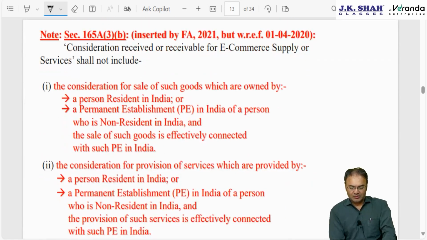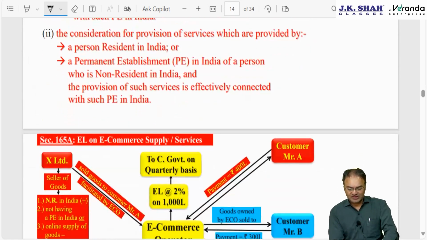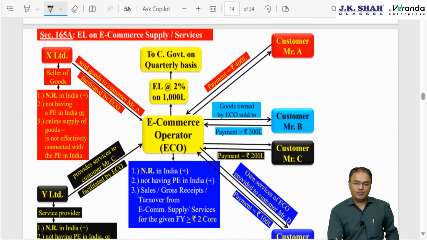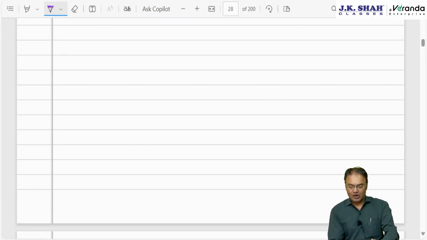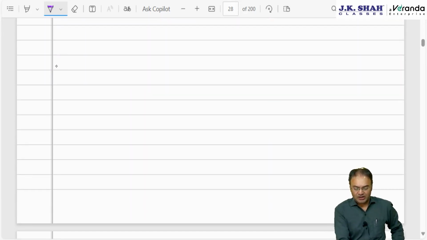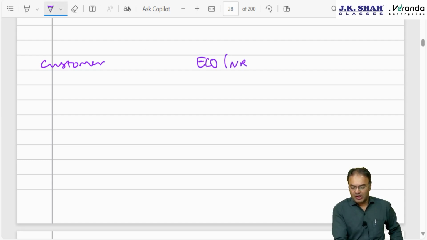Okay. Then 165A subsection 3. For this, it's a complicated structure which I'll explain very briefly and quickly. There are three parties: customer, Amazon, that is the e-commerce operator, I will write ECO, who should be non-resident in India, and the e-commerce participant.